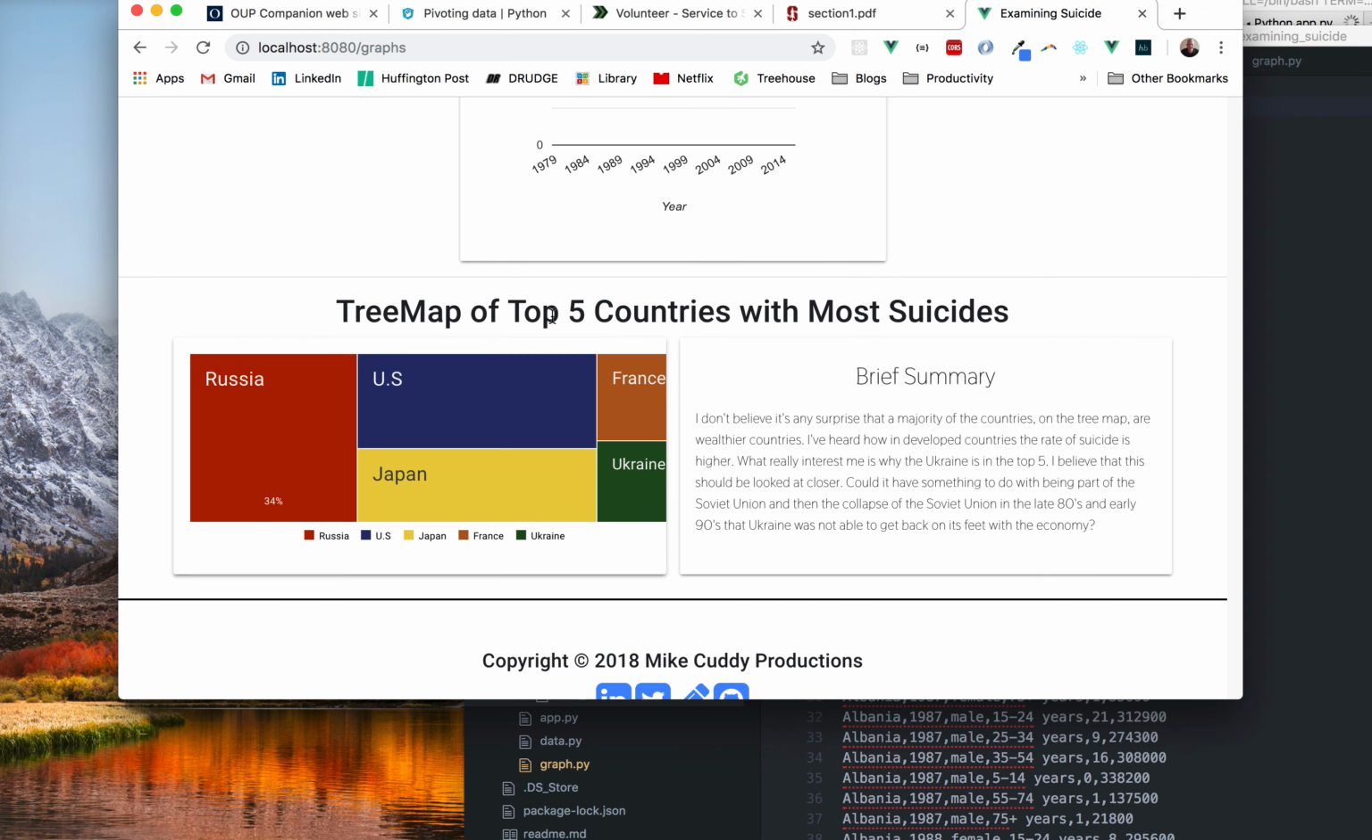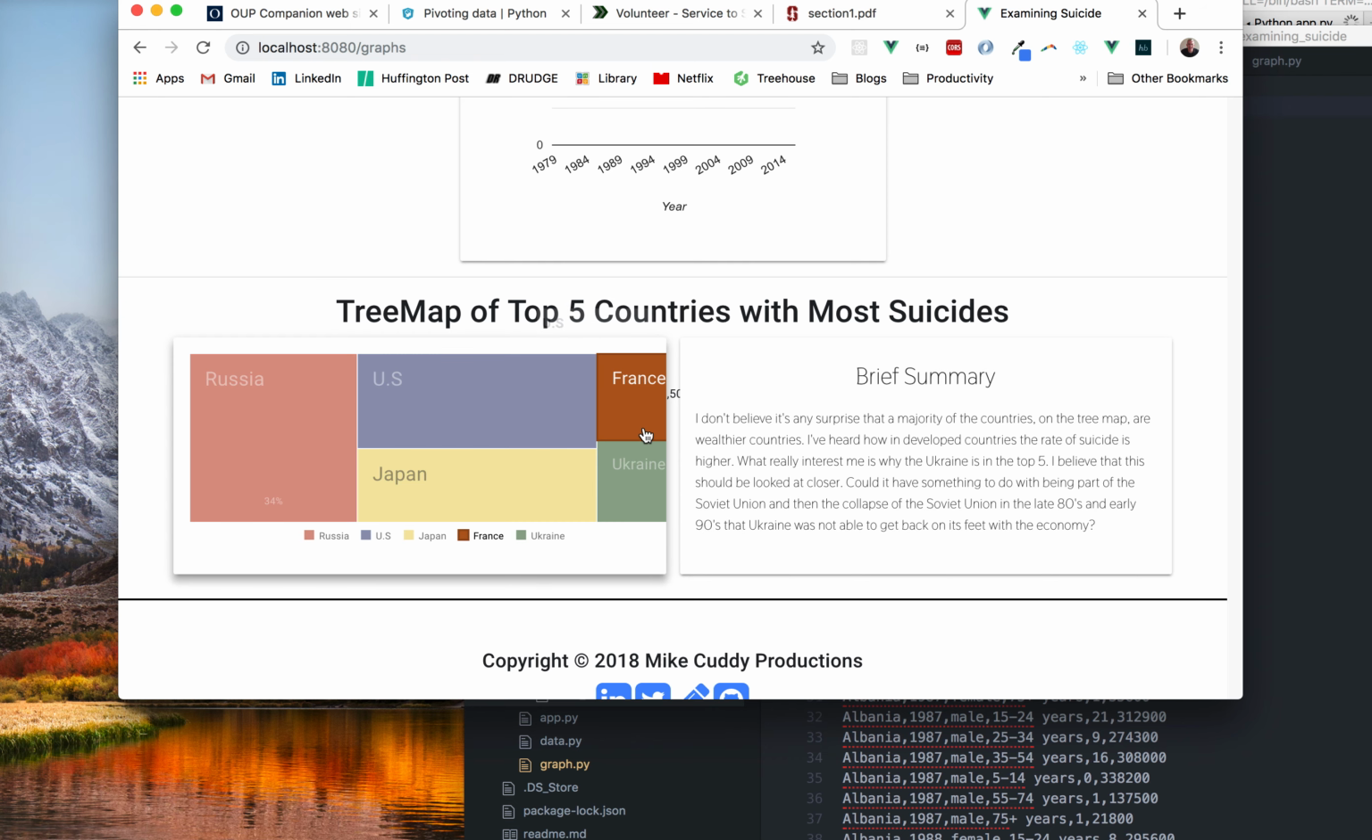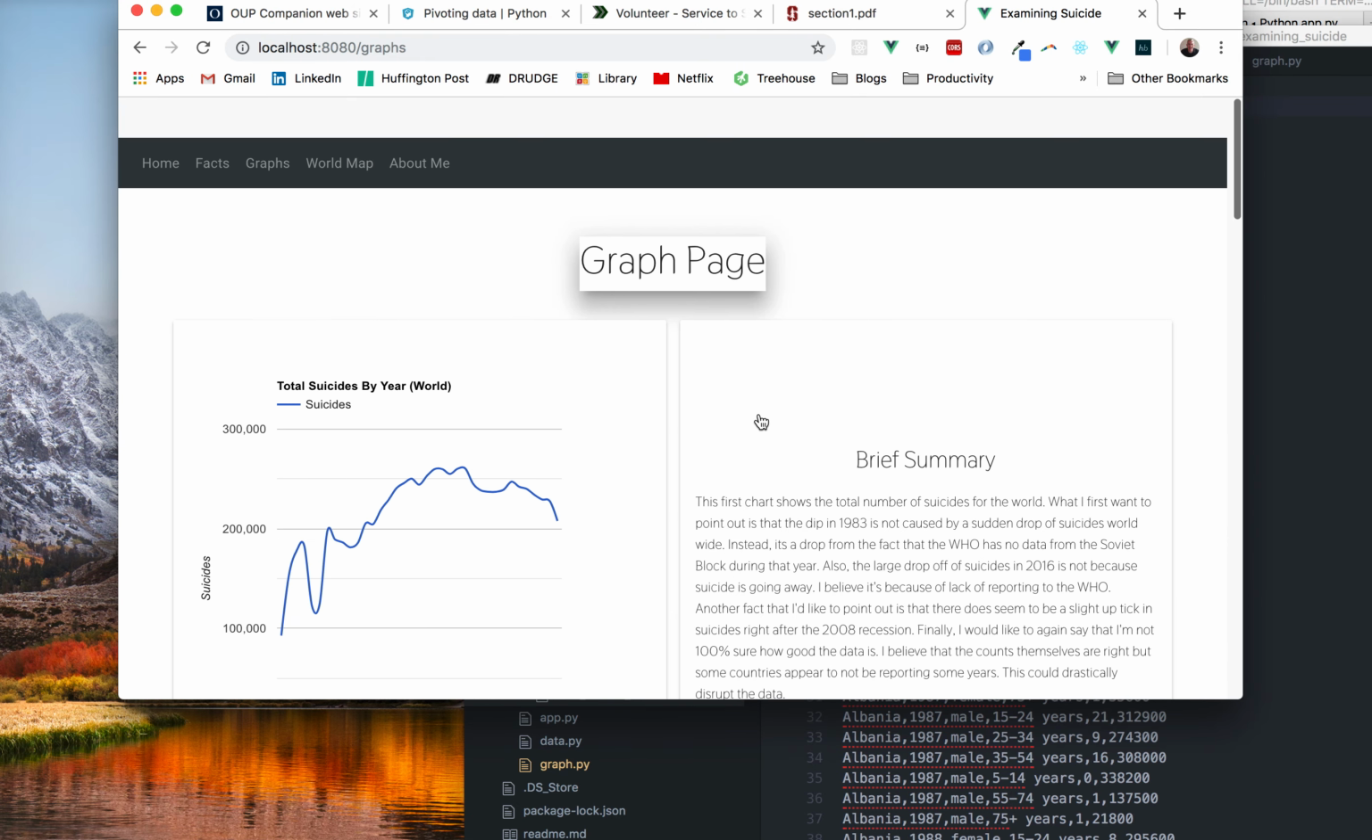Here's a tree map of the top 5 countries with most suicides. So the only thing about this tree map is I could not get the tooltips to show. I tried using Z-index, it just would not come to the front. So that was the basic tree map right there, and how easy it is to use and everything.